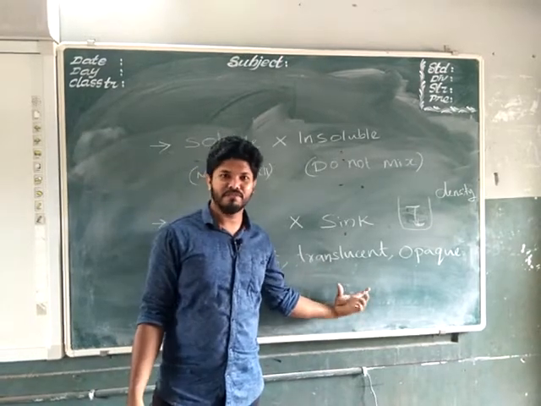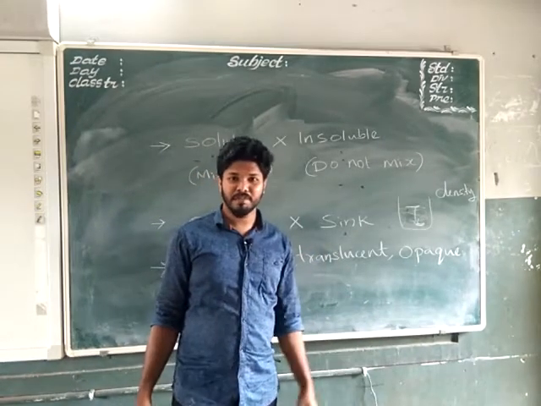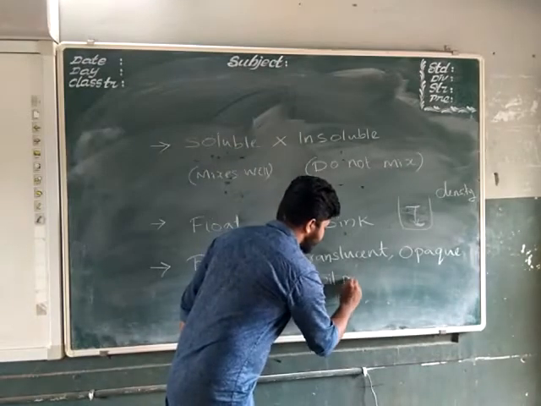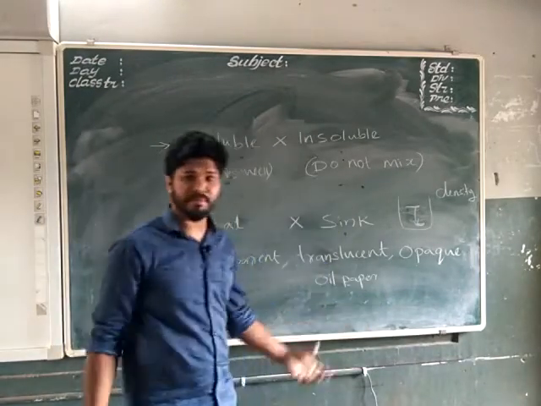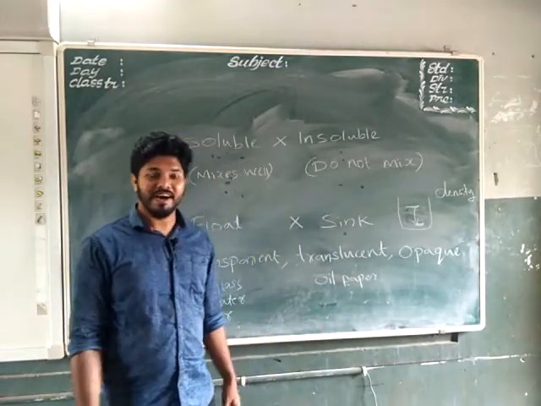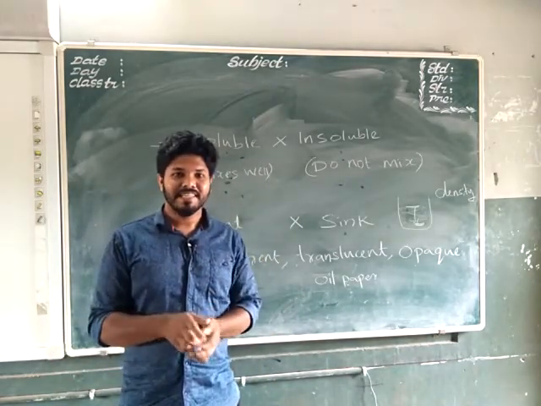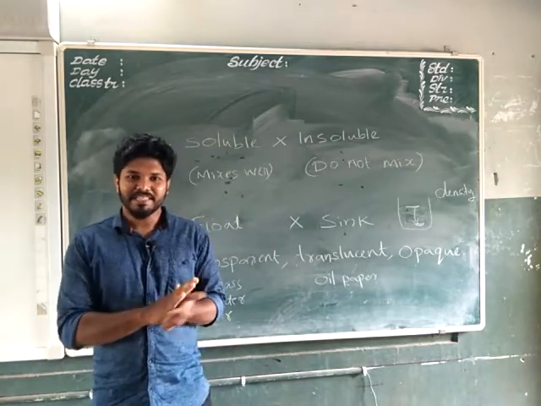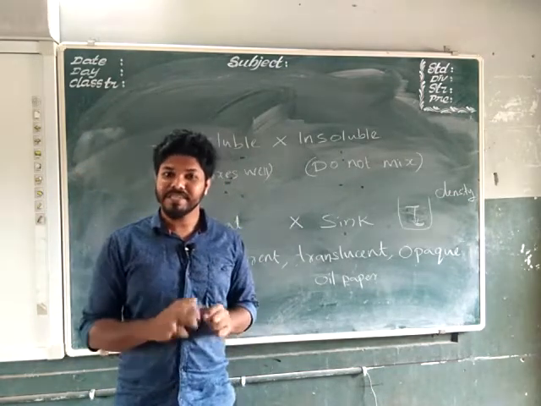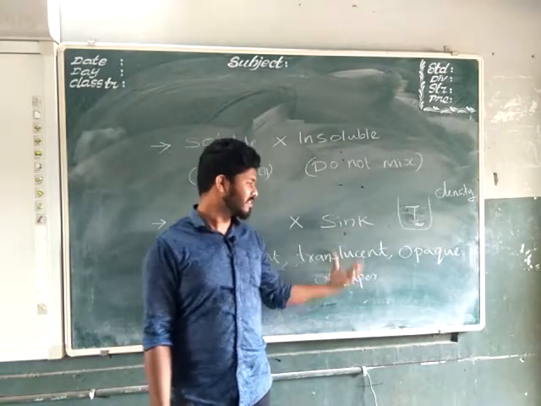Now what is translucent? Which allow partial passage of light. Substances which allow partial passage of light. For example, oil paper. You know what is oil paper or tracing paper? That is tracing paper. To draw, to make sketch of something, we will be using this oil paper or sketch papers. We have done a test for fat. In that chapter we have done test for fat. In that time we made a paper that is oily, and when we look through that oily page we can see the other side, not very clearly but faintly we can see. So it allows the passage of light partially. They are called translucent object.